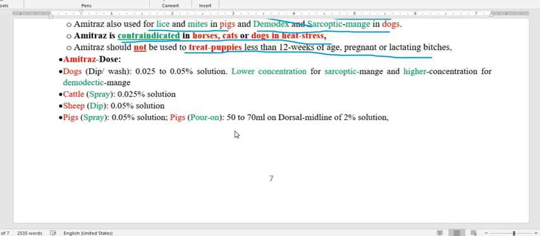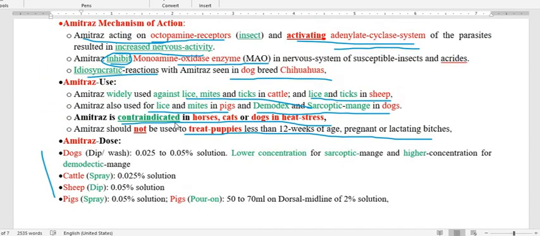As for amitraz's dosage, we have to see the dosage here. And so this is all about today's class.